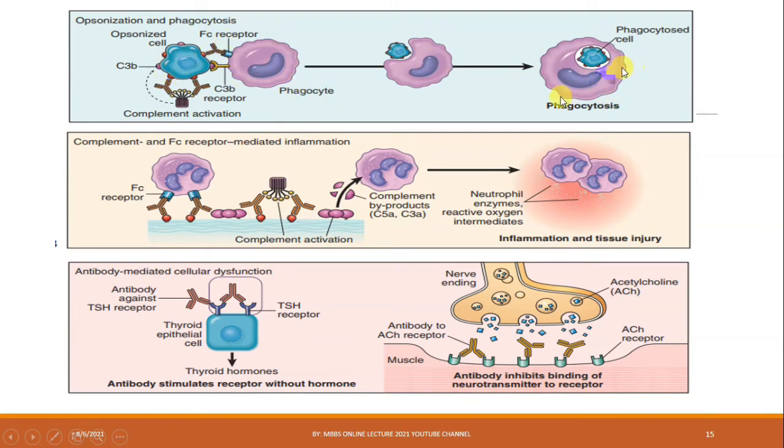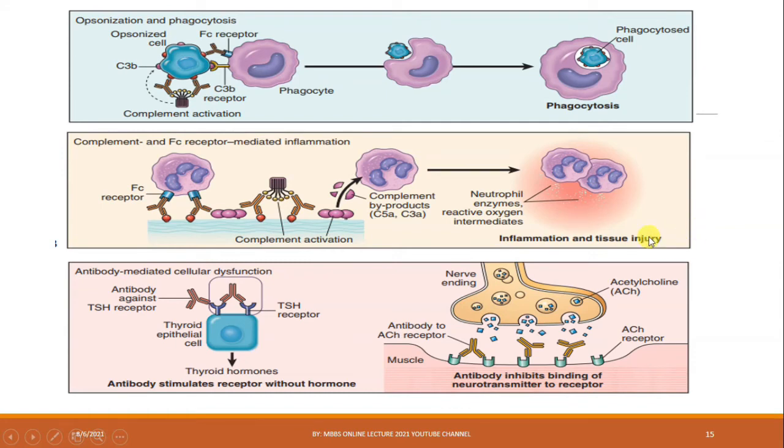While complement and Fc receptor mediated inflammation is the second mechanism, that is Fc receptors present on these cells cause complement activation. Products such as C5a and C3a cause a recruitment of neutrophils and macrophages that cause inflammation and tissue injury.